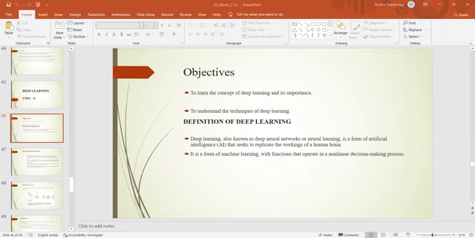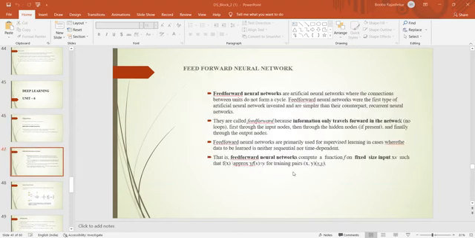Deep learning, also known as deep neural networks or neural learning, is a form of artificial intelligence that seeks to replicate the working of the human brain. It is a form of machine learning with functions that operate in a non-linear decision-making process.